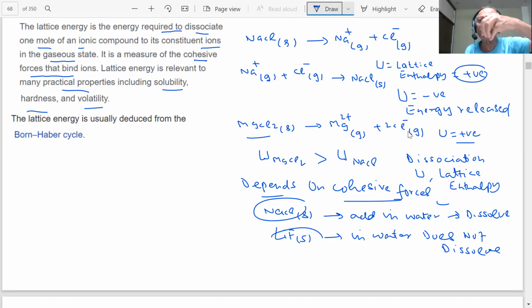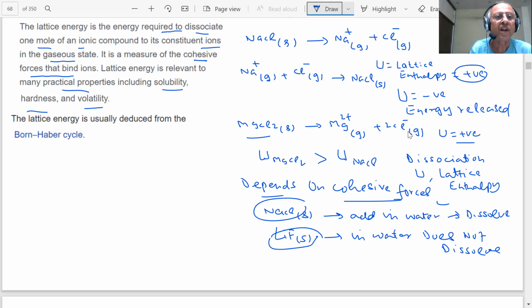When NaCl is put in water, lattice energy will be required to dissociate it into gaseous ions. And then if that energy is released, if the hydration energy is sufficient to overcome the lattice energy, it will dissolve. If lattice enthalpy is very large, then hydration enthalpy is not able to compensate. We say it is not dissolving.